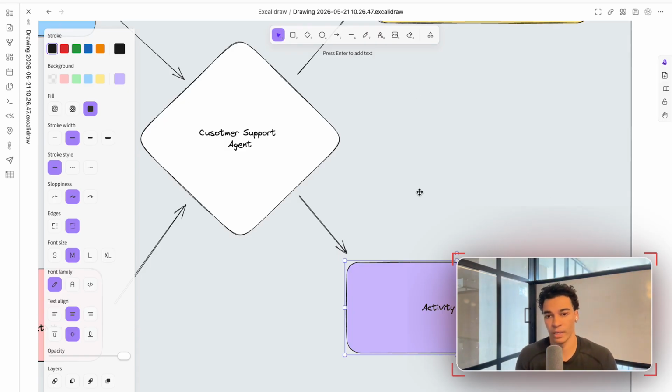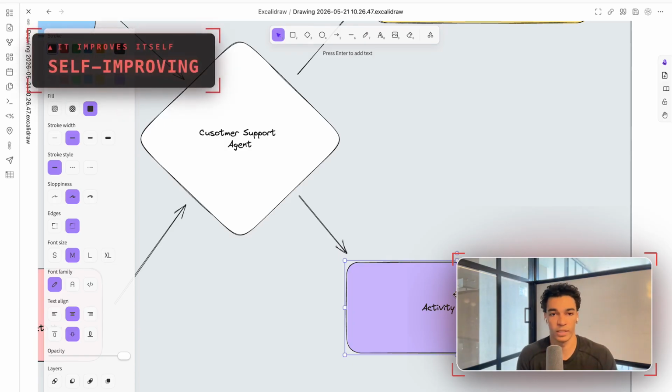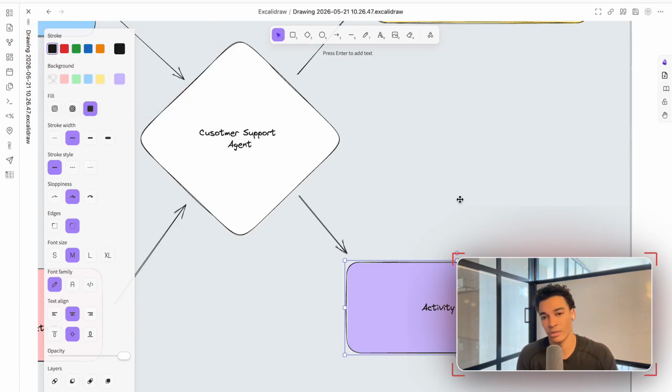So this is really powerful here. This is basically what allows your software to essentially improve itself. So you could do something like have an agent review the customer activity reports, then pass that information directly into a coding agent to fix your product and improve your product over time without you really even being in the loop too much. All you would have to do is just review those changes, review the changes to your code, and decide if that makes sense based on what the agent came up with.